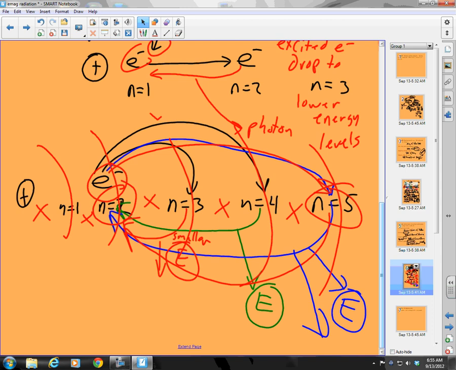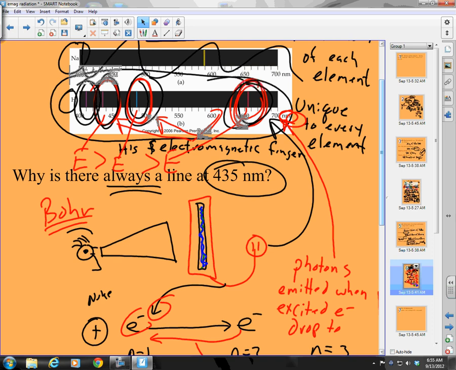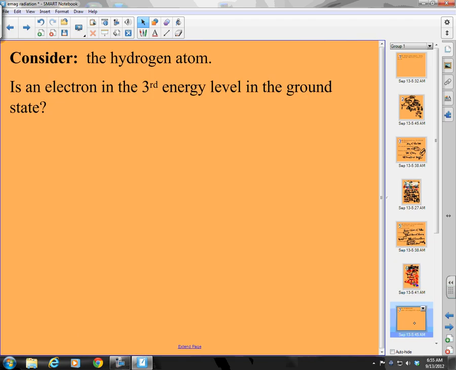Is that what the answer is? Yes, that's the answer. Why is there always a line at 430? Because that represents the consistent drop of the electron from the 5th energy level to the 2nd energy level in hydrogen. It is always the same drop. Why is that? Because the electrons are always in the same places. Okay? Good. We're almost done.